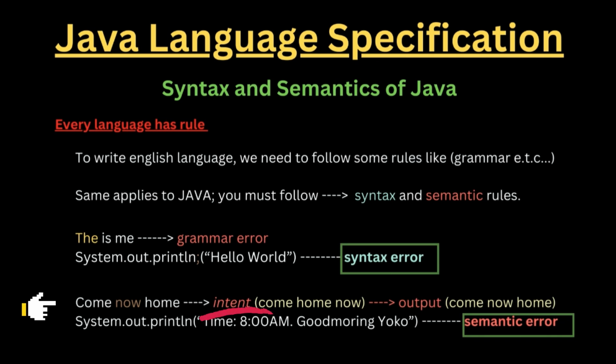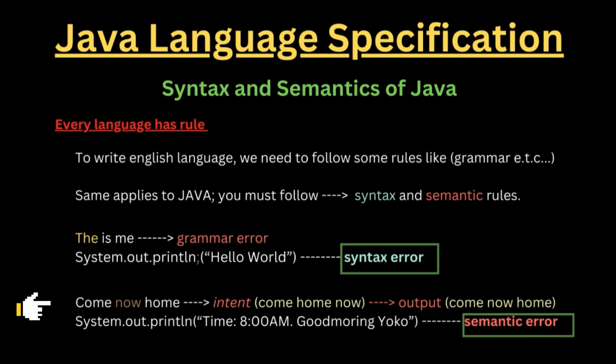Perhaps you're rushing and trying to get it done faster, and the intention of the person who wrote this particular sentence is to write "come home now," right? But then he wrote "come now home," and the output you're going to get is "come now home." Simple as that.